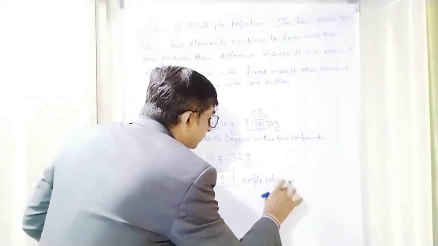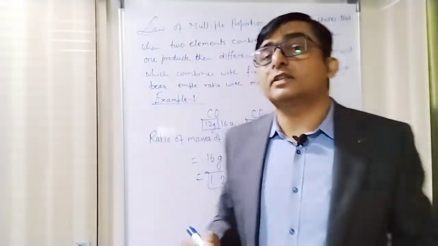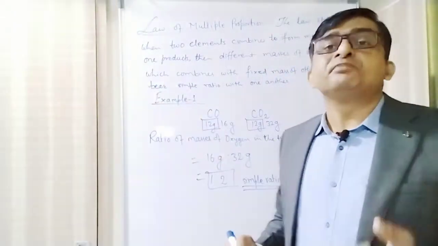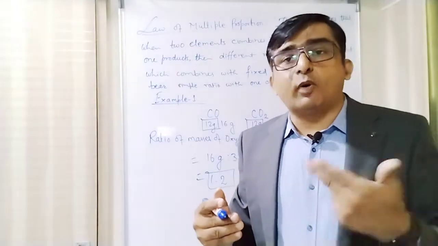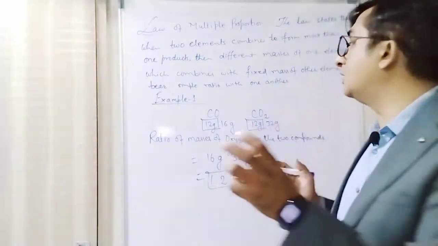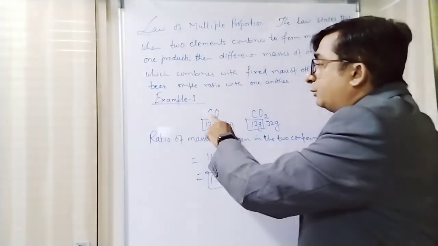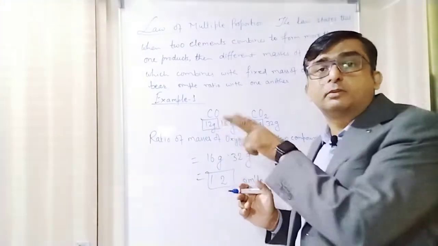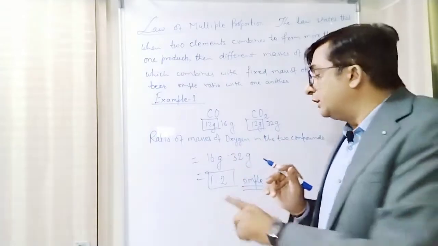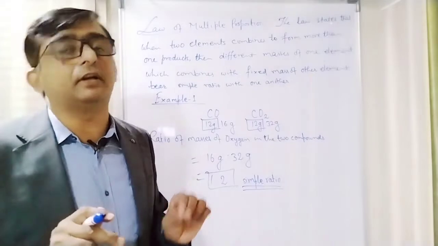This was only told by John Dalton. John Dalton said that whenever two elements combine to form more than one product, then different masses of one element which combine with a fixed mass of the other element will bear a simple whole number ratio with one another. So we have to keep the mass of one of the elements fixed in the two compounds, then compare the mass of the other element in the two compounds. You will always find that the ratio of these masses will be a simple ratio.